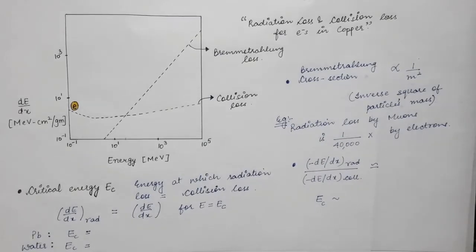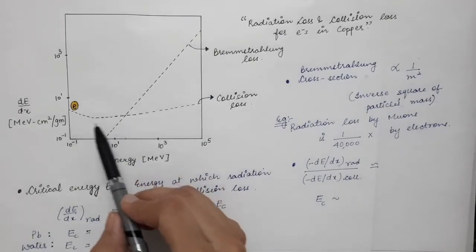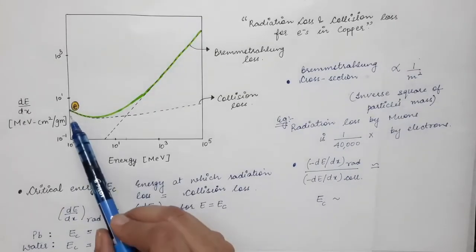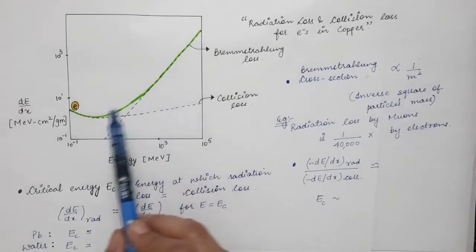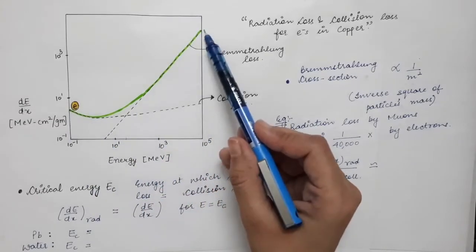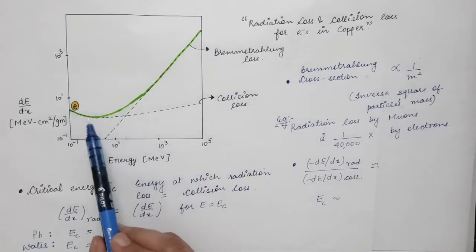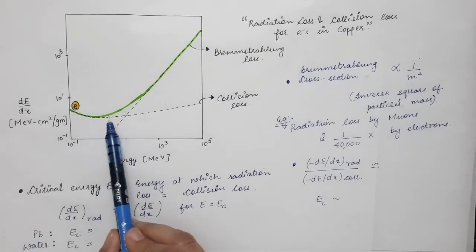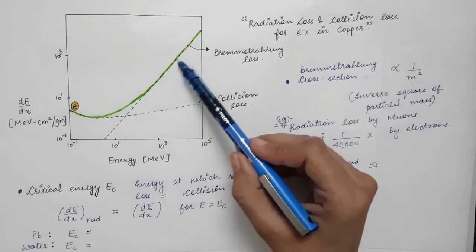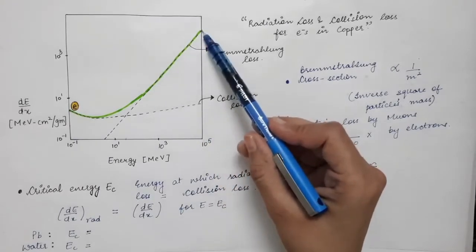The actual net curve of the energy loss for the electron is shown over here with this green colored curve. So below the critical energy we have the collisional energy loss, and after the critical energy the Bremmstrahlung radiation loss dominates.